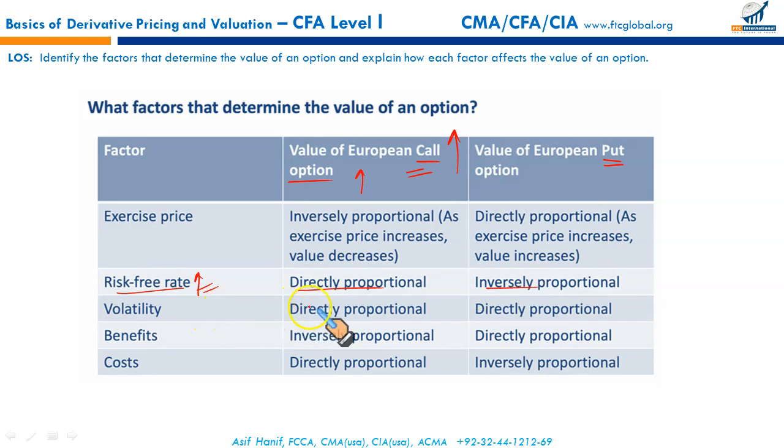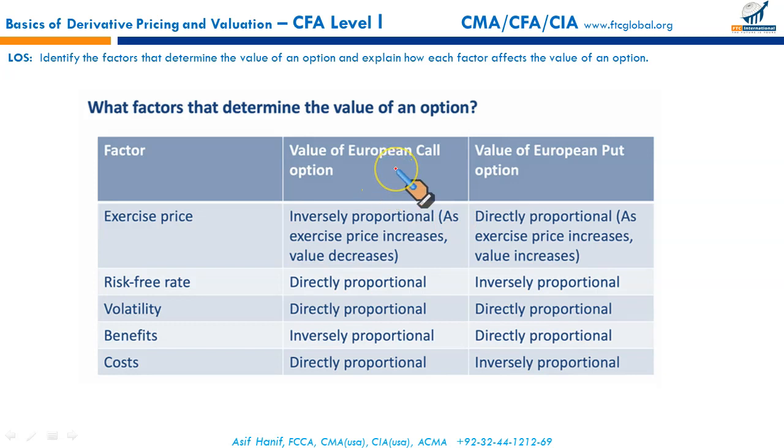Volatility-wise, when the underlying is more volatile, it favors both the holder of a call option and a put option. Remember, volatility is risk. So if there is more volatility, the put and call option will provide you the protection. So in that case, volatility and call option and put option are directly proportional, directly related.